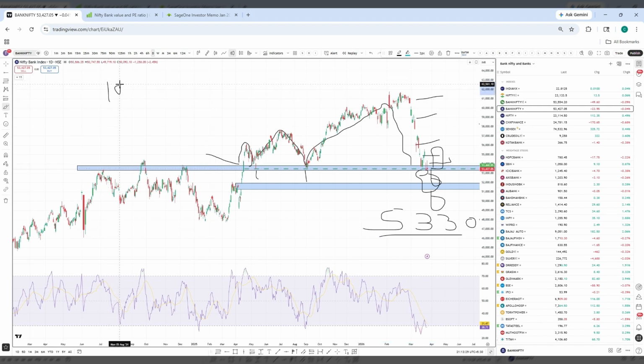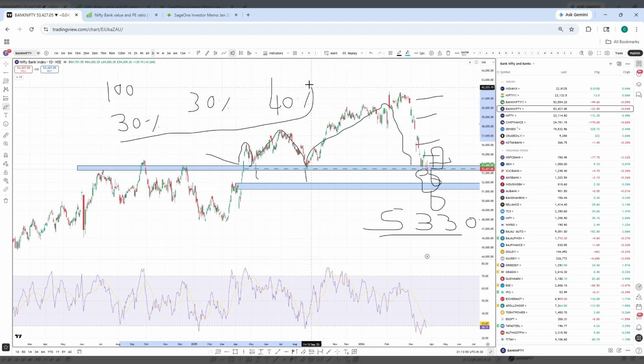If you have 100 rupees in your account, next week we can go with 30% of investment, and then we can deploy another 30% in April first week, and the remaining 40% just keep in reserve. Okay, if I wanted to invest in this market, this is the investing pattern that I will follow. I will not invest 100%, I will invest 30%. I have already invested 30% last week itself. So the remaining 30% I will start investing in April first week, and 40% I will keep as cash reserves.